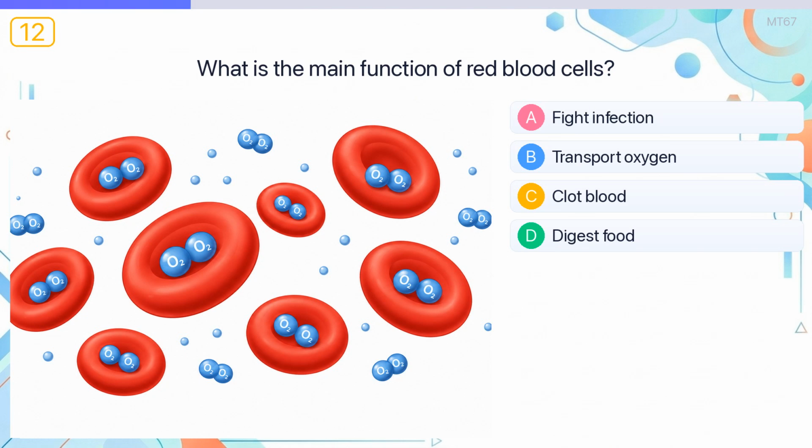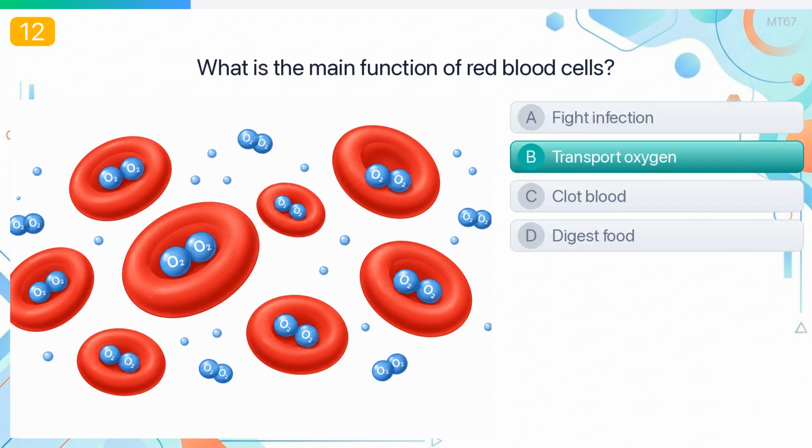What is the main function of red blood cells? The answer is transport oxygen. Red blood cells carry oxygen from the lungs to the body's tissues.